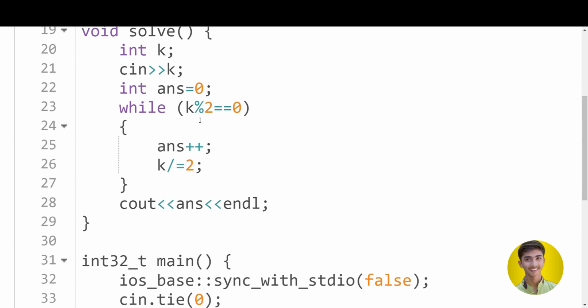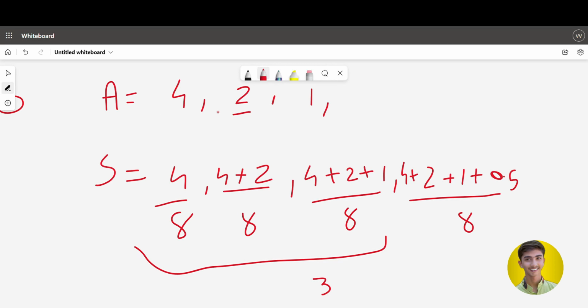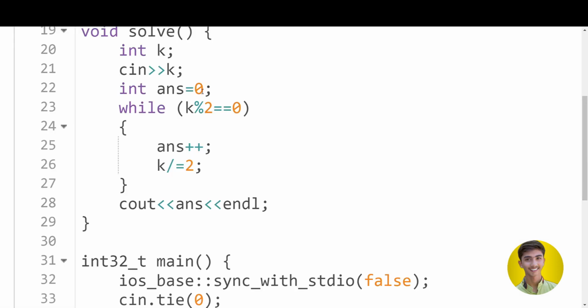I simply run a while loop. If the number is odd, we can't break it into two equal parts, so we don't go inside it, and we simply print 0 because it's an impossible case.